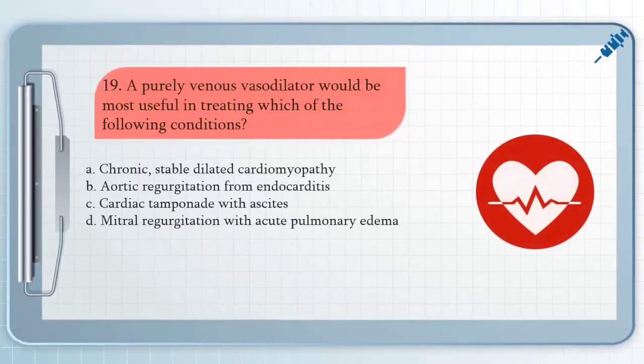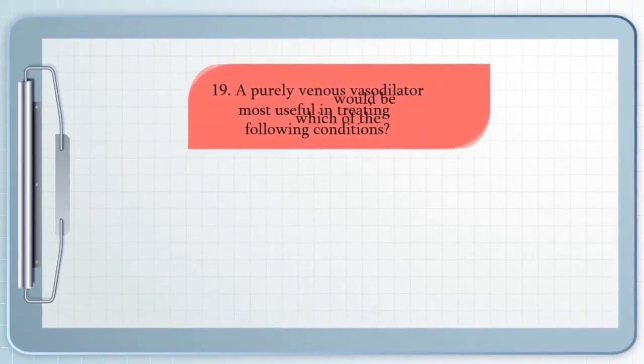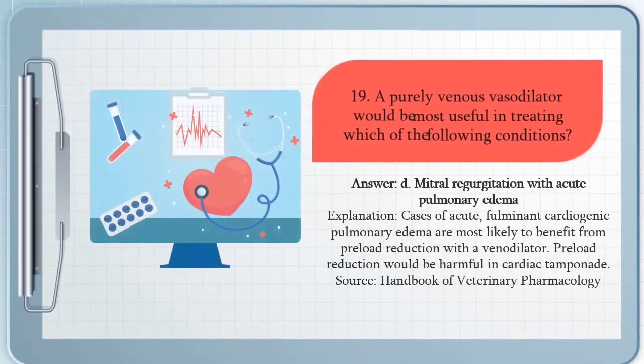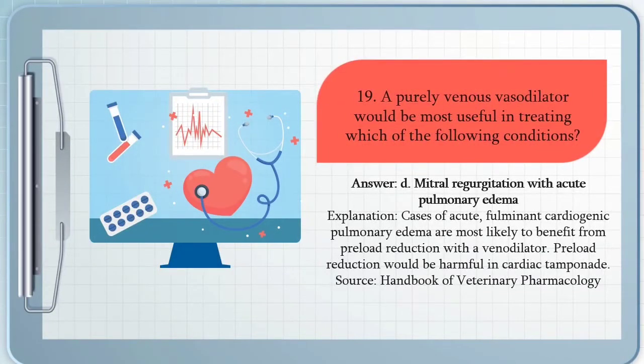Moving forward, we have question number 19. A purely venous vasodilator would be most useful in treating which of the following conditions? A. Chronic stable dilated cardiomyopathy, B. Aortic regurgitation from endocarditis, C. Cardiac tamponade with ascites, D. Mitral regurgitation with acute pulmonary edema. The answer for question number 19 is letter D. Cases of acute fulminant cardiogenic pulmonary edema are most likely to benefit from preload reduction with a venodilator. Preload reduction would be harmful in cardiac tamponade.